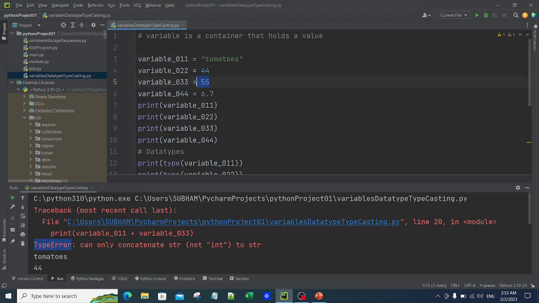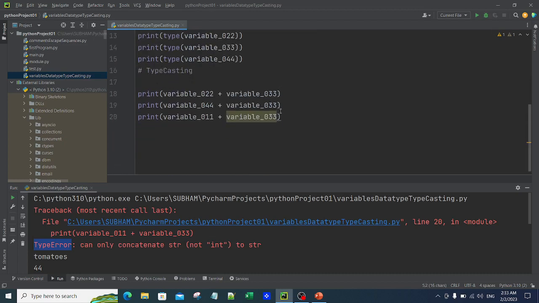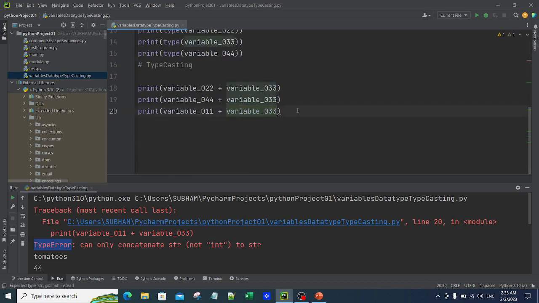So what we will do is convert variable_033 to a string. How do we do that? Let me say error over here and let me just comment this, so that you have this note handy as well. Let me simply copy it and create a new line.